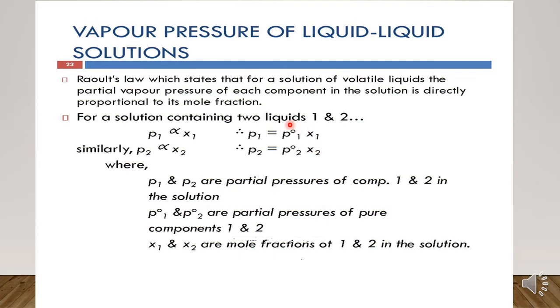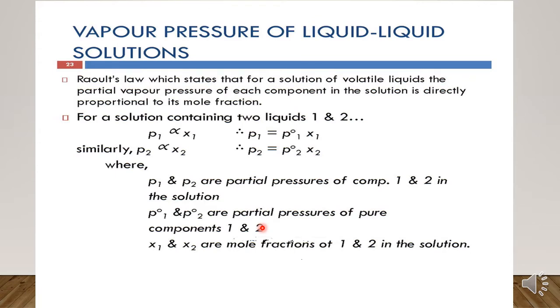Now what are P1 and P2, and P1 naught and P2 naught here? P1 naught and P2 naught are the proportionality constants, and they actually represent the partial pressures of the pure components 1 and 2. When I say partial pressure of the pure components, what does this mean?